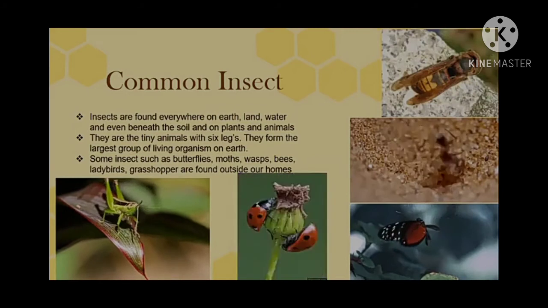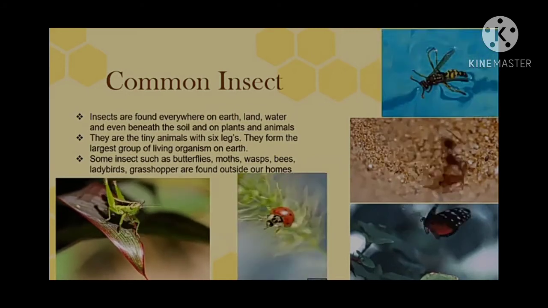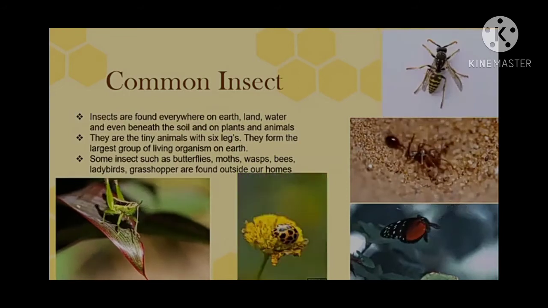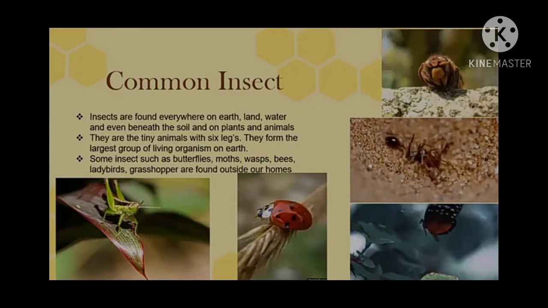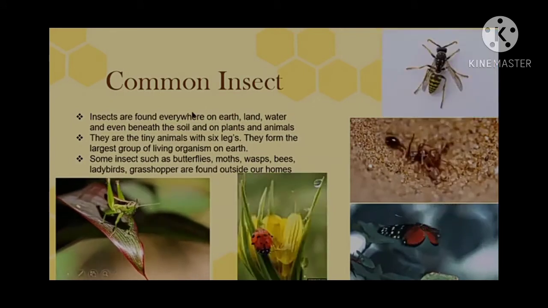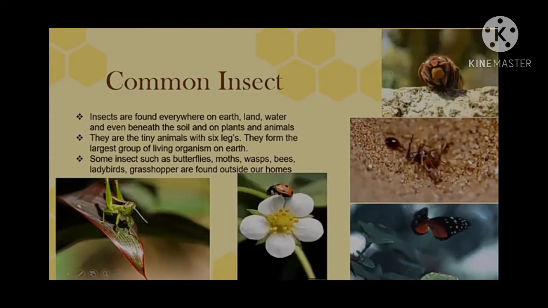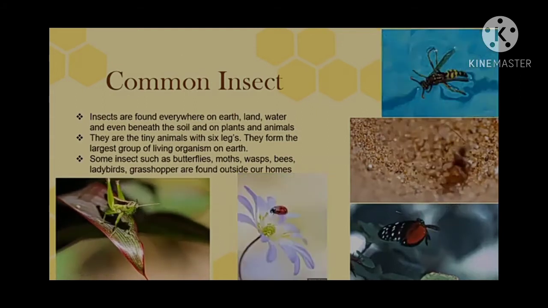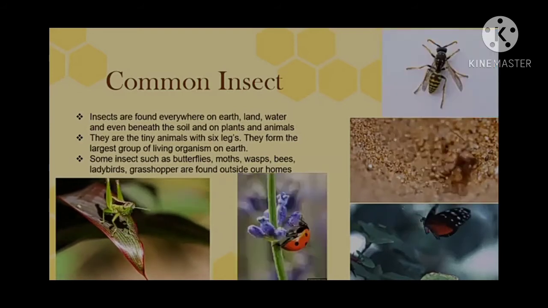These are the common insects which we find in our daily life too. Not only outside our home, sometimes they might come inside our home, but they will never cause any injury to any human beings.